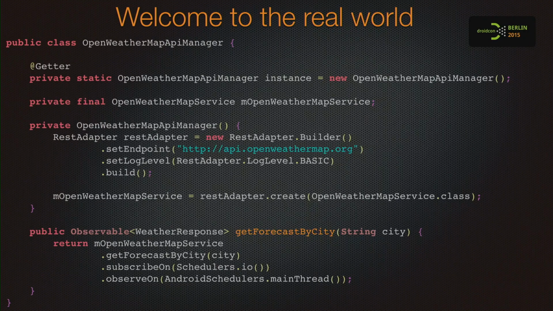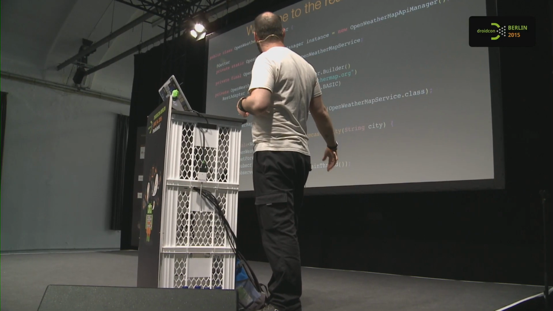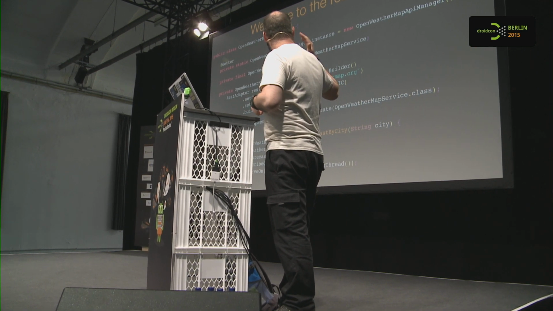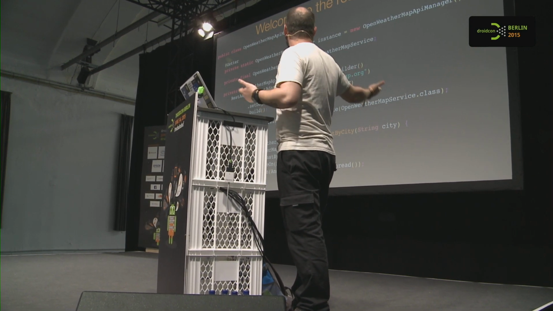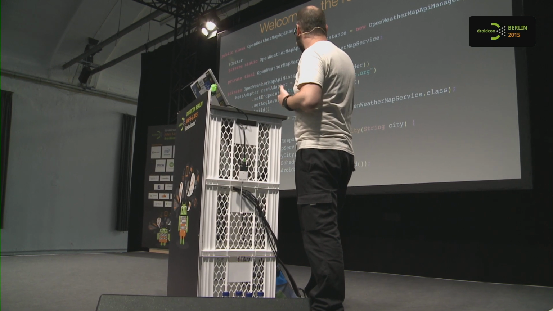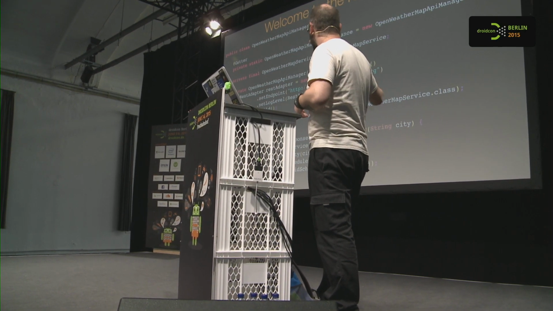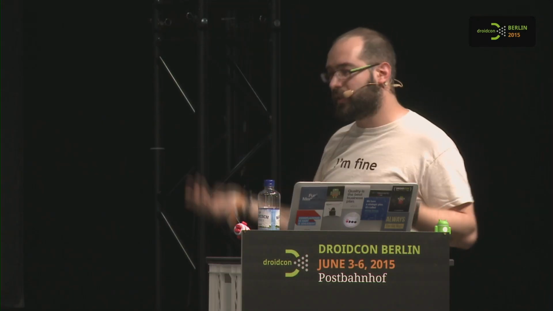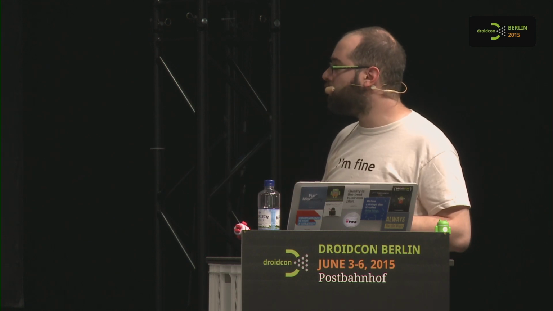Now, the weather thing. Same as the Stack Exchange thing, we create a manager because it's more organized. Don't create a singleton like that. Use Dagger. It's just for the purpose of the presentation. We have the get forecast by city method that basically wraps the API, uses a scheduler I/O because it's a network call, and we get the stuff on the main thread.